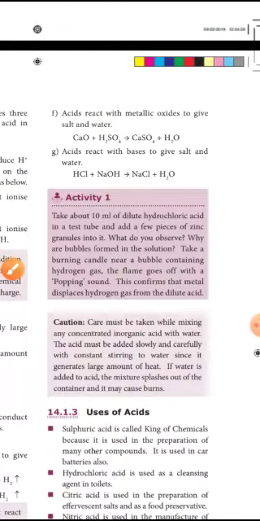Acid reacts with base to give salt and water. Hydrochloric acid is an acid, NaOH is a base. Acid reacted with the base to form NaCl, sodium chloride, and water.